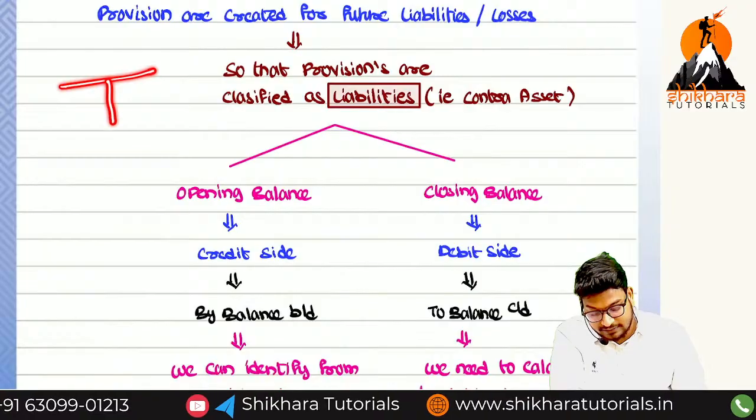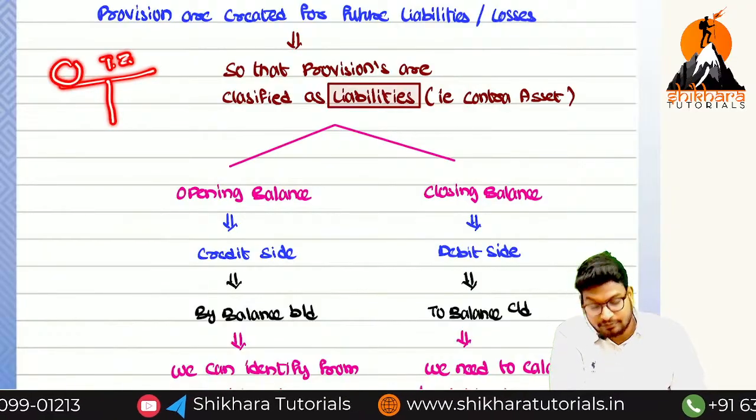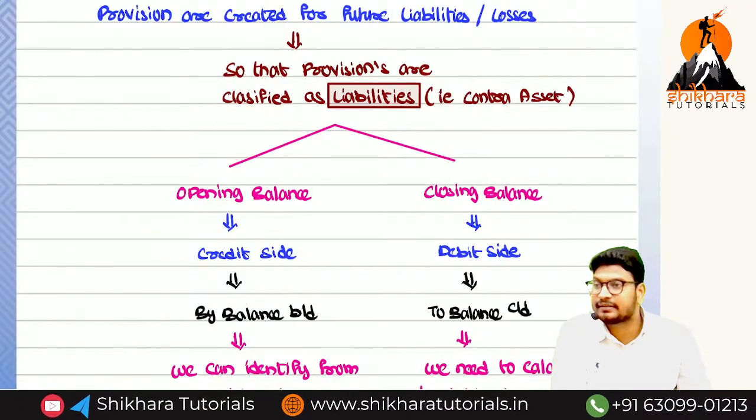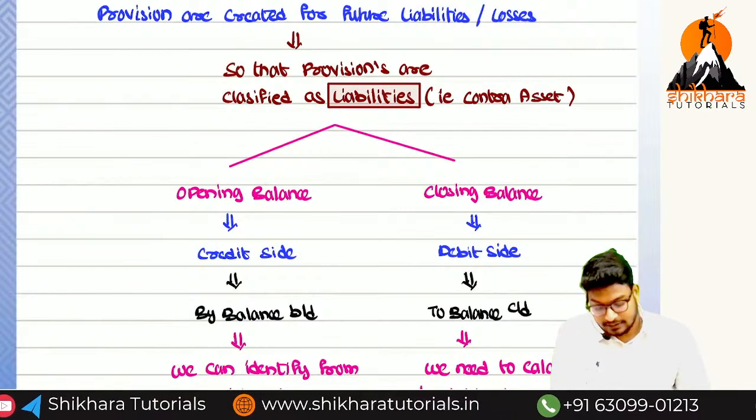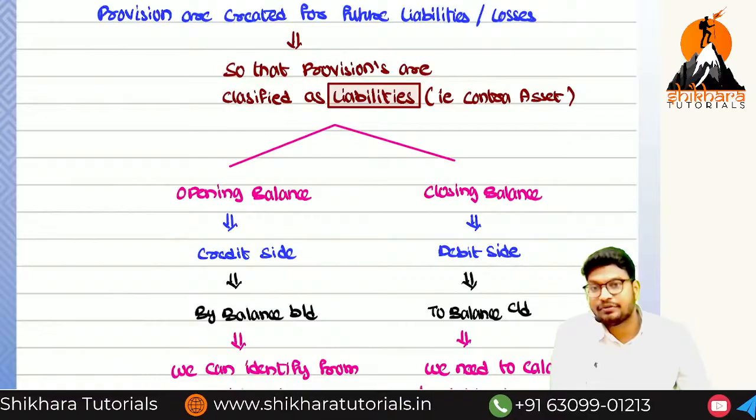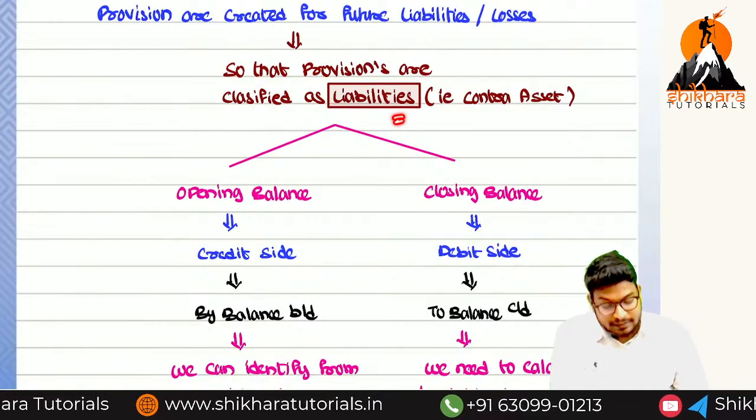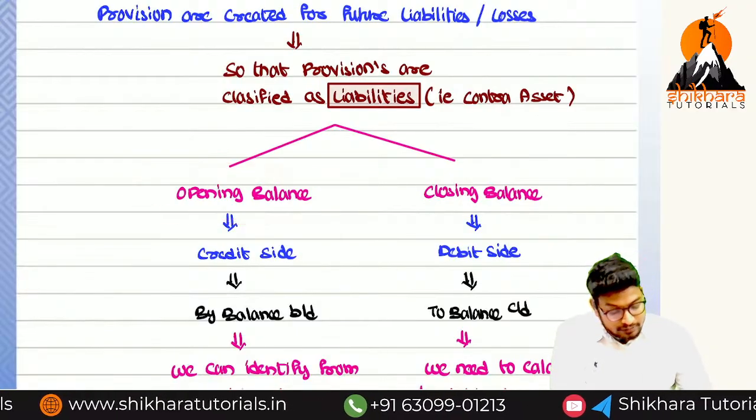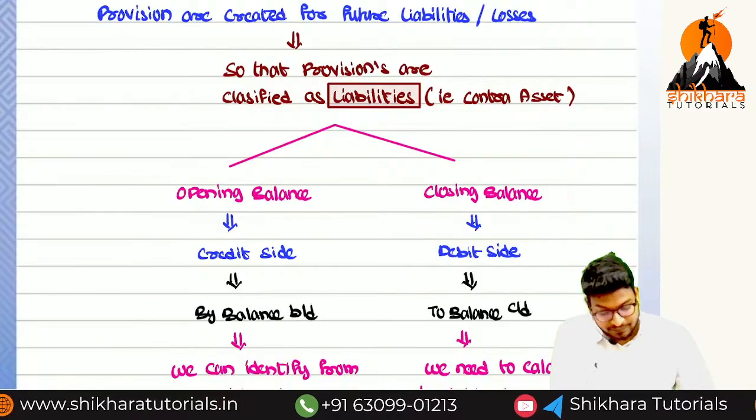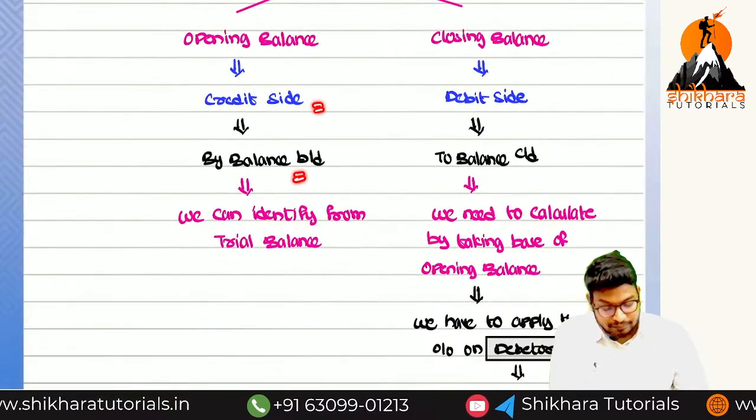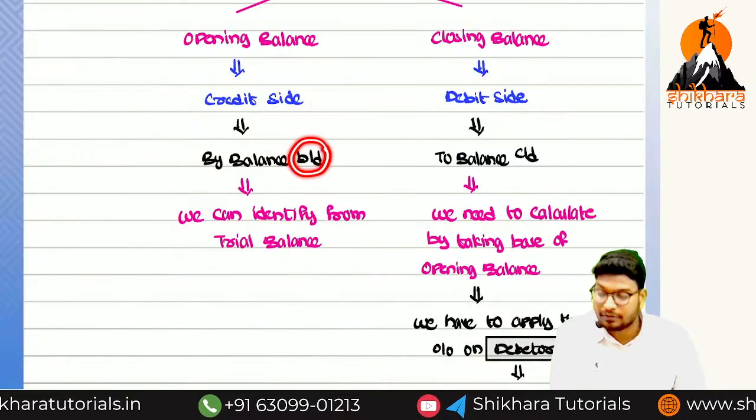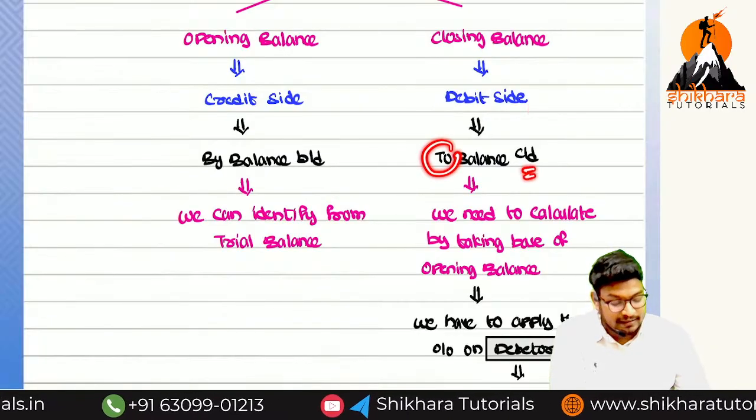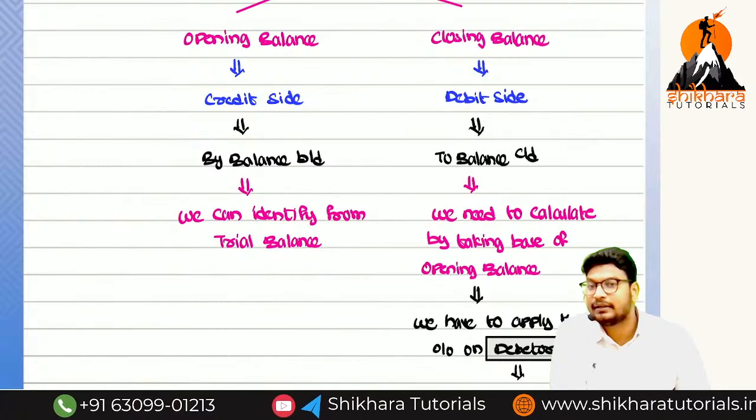So normally in the trial balance, if you see the debit side, what are the items we are going to record? Expenses and assets. That is the reason expenditure and assets will have debit balance, and incomes and liabilities are going to have which balance? Credit balance. So for the credit balance, the opening balance will be on which side? Credit side. And the closing balance will be on which side? Debit side. Okay? So credit side means we write by balance brought down. Opening means brought down, closing means carried on. Next, debit side means to balance carried on. So these are the starting points and ending points.